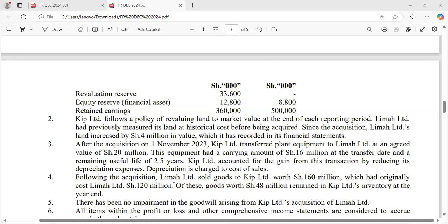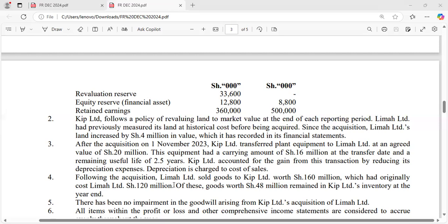So additional information number 4, because once we are done with the additional information, we'll be doing our presentation very fast. Following the acquisition, Lima Limited sold goods to Keep worth 160 million. So these are now goods, not fixed assets. Lima sold goods to Keep at a selling price of 160,000, which had originally cost Lima 120 million.